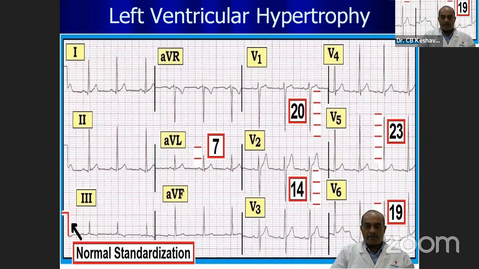So that summarizes the changes in atrial septal defect and aortic valve disease, which can be diagnosed from the ECG and correlated. Remember, one modality alone, ECG alone, cannot diagnose the underlying condition. You have to correlate it with the patient's clinical symptoms and echocardiographic findings to arrive at a perfect diagnosis. But these are the ECG features of the underlying conditions.